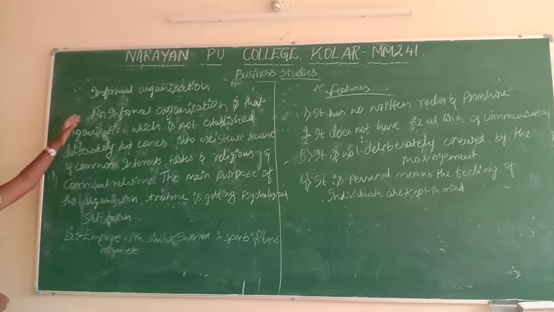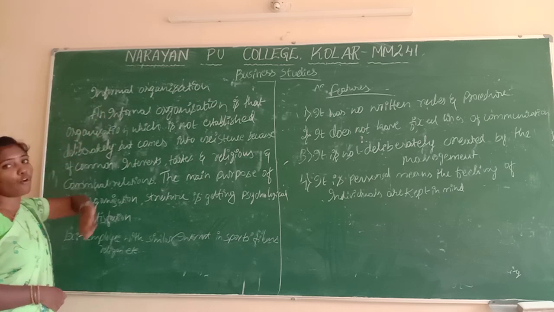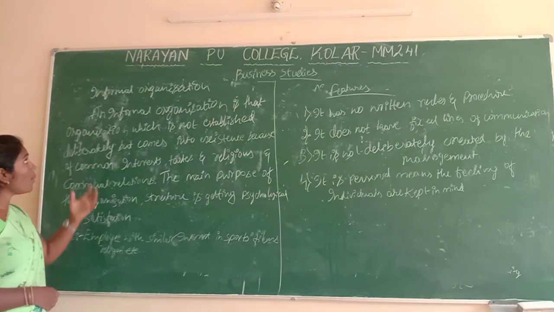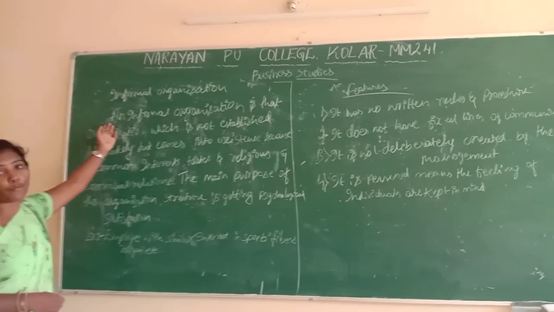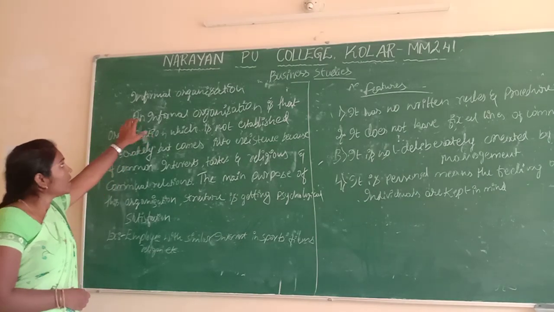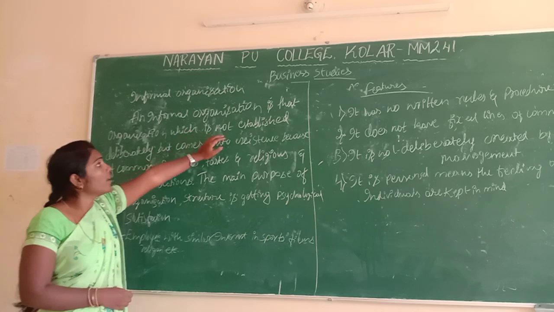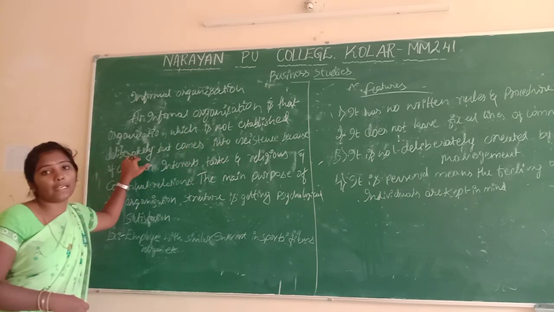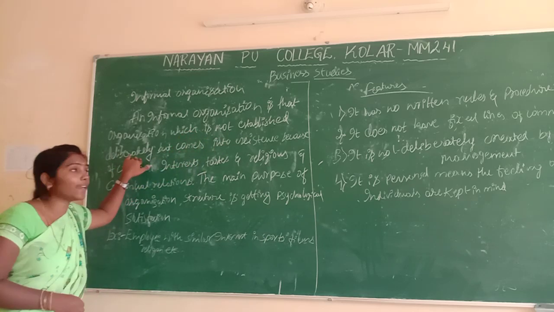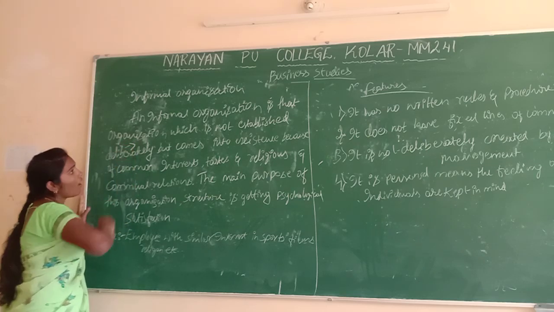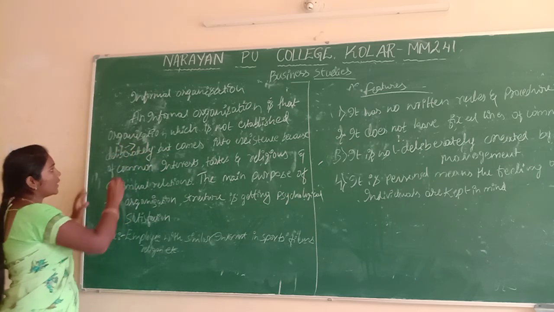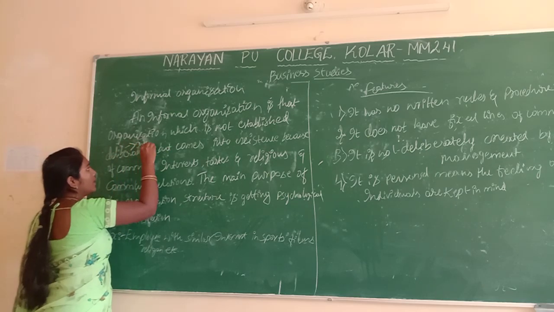And in organization, the next type is informal organization. Informal organization is a type of organization which is not established deliberately. Deliberately means intentionally. They will not establish it intentionally.